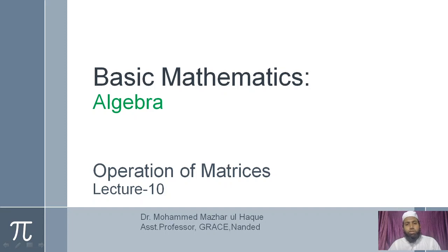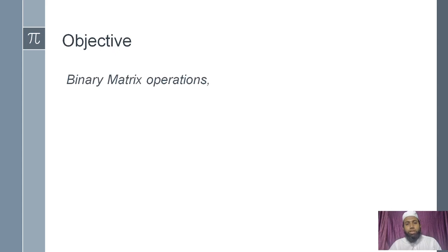We have started matrices and have seen the definition of matrix and the operations of matrices. In that, addition, subtraction, scalar multiplication, and the multiplication we have seen already. Now we will continue this operation of matrices. So today's objective is to understand what is the meaning of binary matrix operations in detail. Already we have seen this binary is in the form of scalar combinations. So these linear combinations also we'll see in detail.